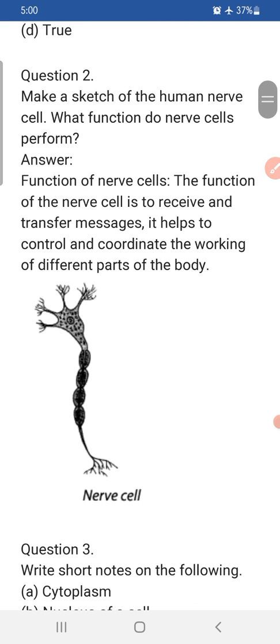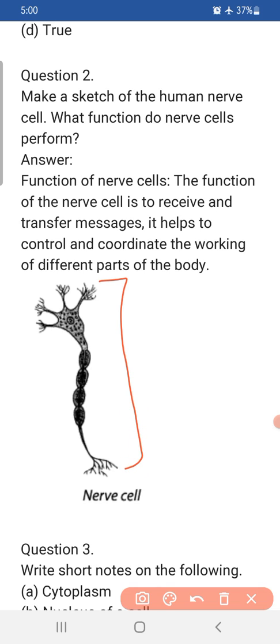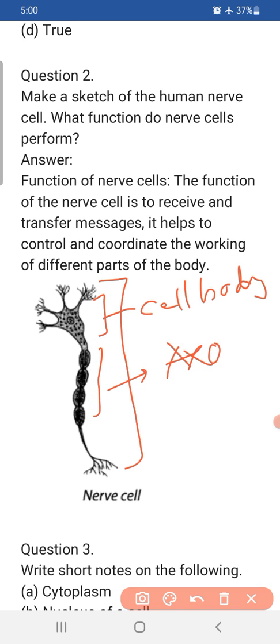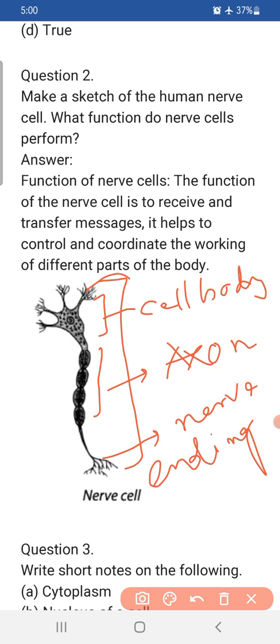Make a sketch of the human nerve cell and state what function nerve cells perform. So children, this is the sketch of the human nerve cell. You can see there are different parts. This part is called the cell body of the nerve cell. The middle part is known as the axon. The last part is called the nerve ending, and this upper part is called the dendrites. So this is the diagram or sketch of the human nerve cell.